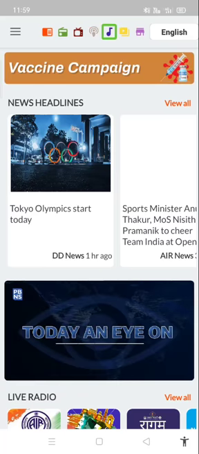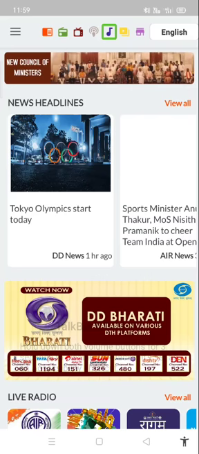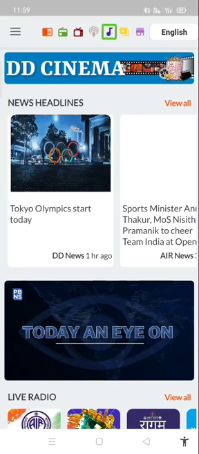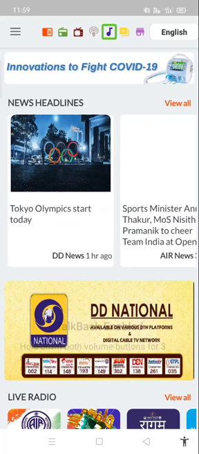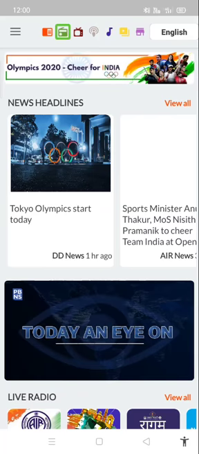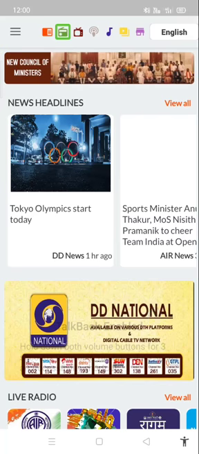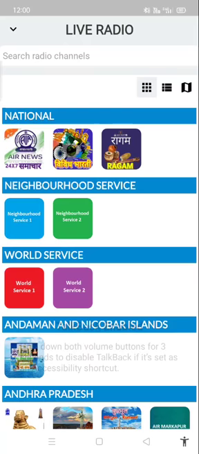After that we have the programs tab. In this programs tab you will find programs of the government, a few past and current programs. This many tabs are available. I am not going into any tab because today particularly we are discussing how to listen to live radio. That's why I am selecting live radio and double tapping on it. If we open this live radio tab the first time,